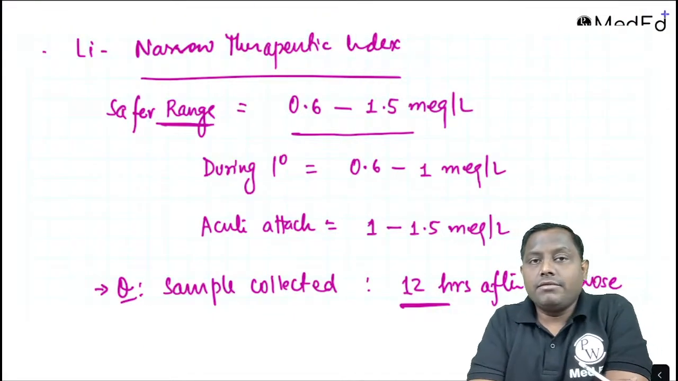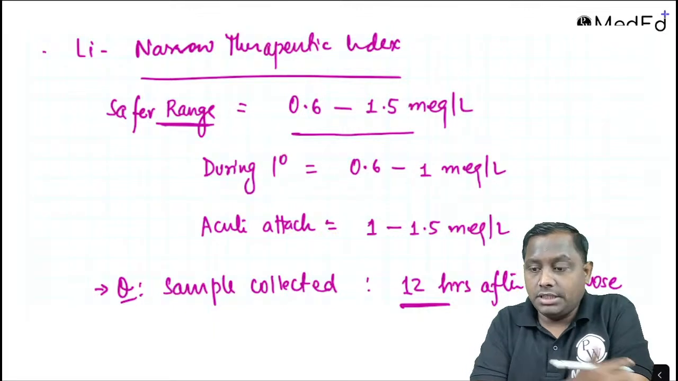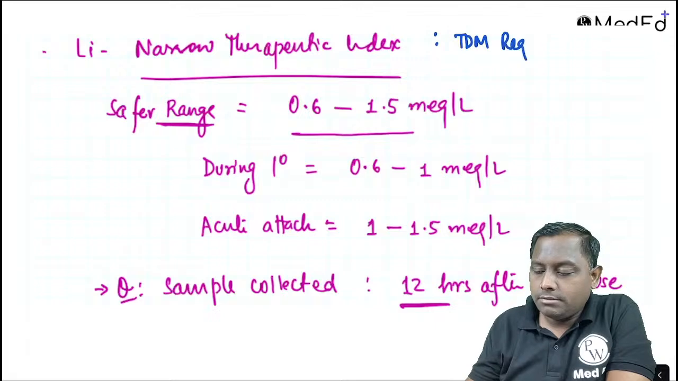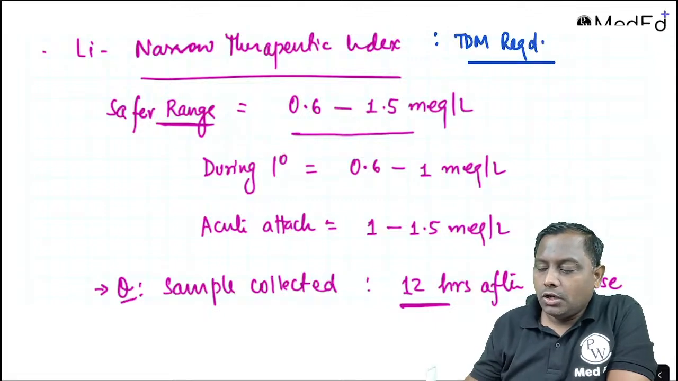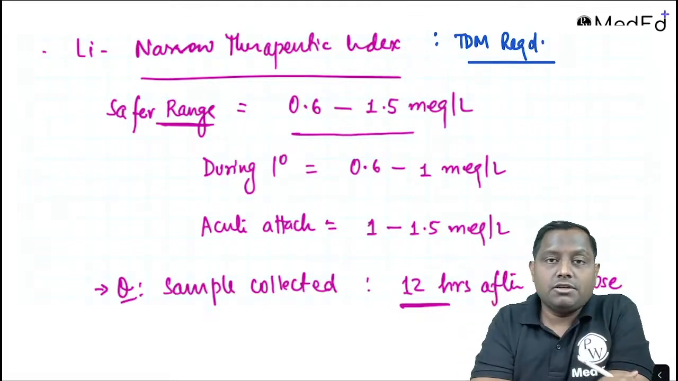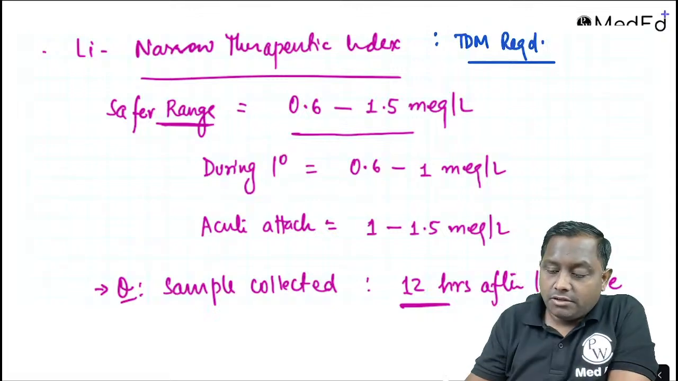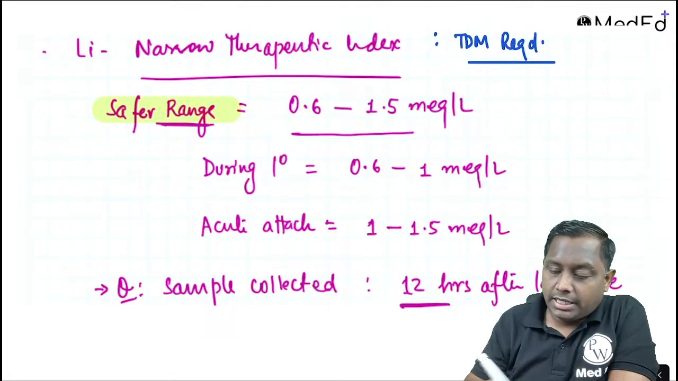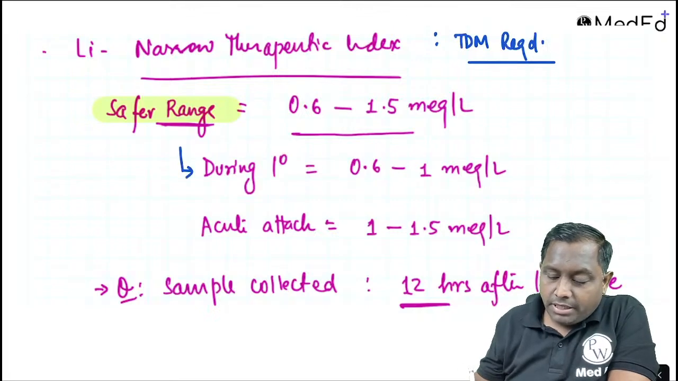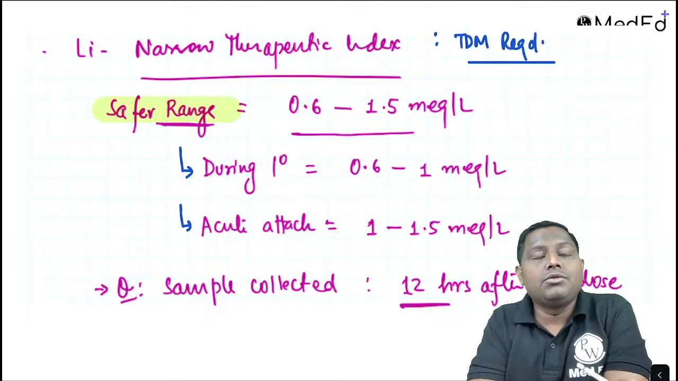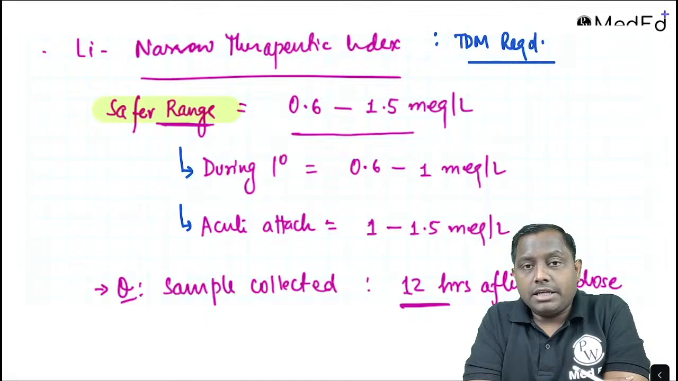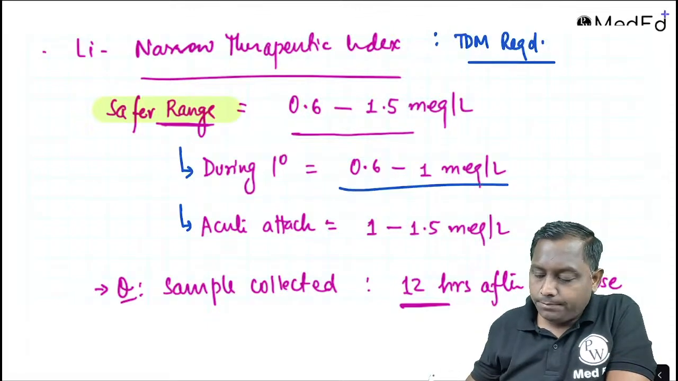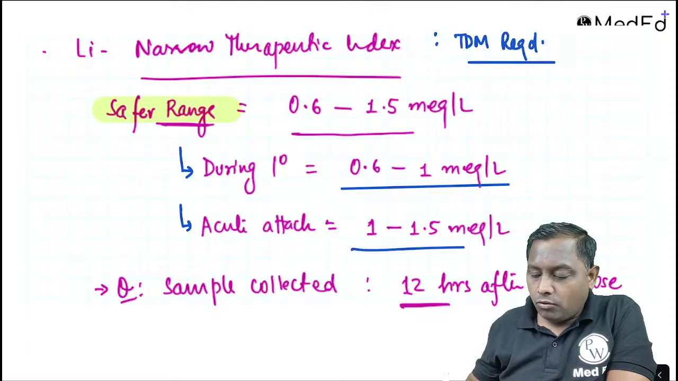It's a drug that is having narrow therapeutic index, therefore इसकी therapeutic drug monitoring is always and always required. कभी भी lithium देते हैं तो we always monitor the plasma concentration of lithium. The safer range of lithium is always going to be in the range of 0.6 to 1.5. अब इसमें सब कुछ आ जाएगा. 0.6 to 1.5 में there will be prophylaxis also, there will be acute attack also. Prophylactic में plasma concentration थोड़ा कम रहेगा, like 0.6 to 1. Acute attack में 1 to 1.5.